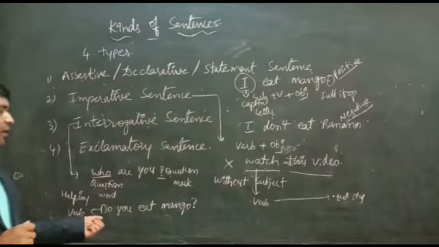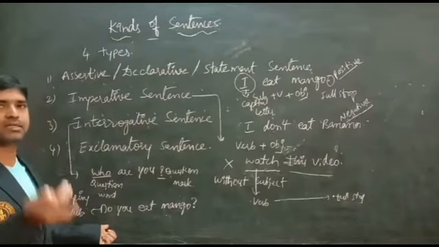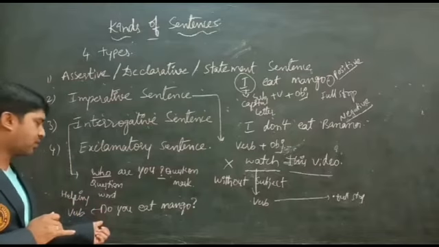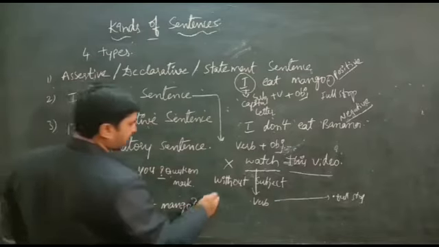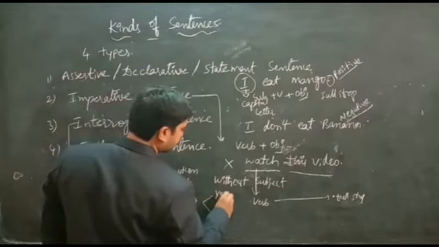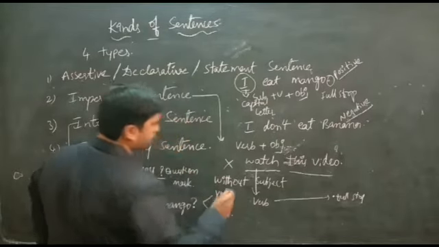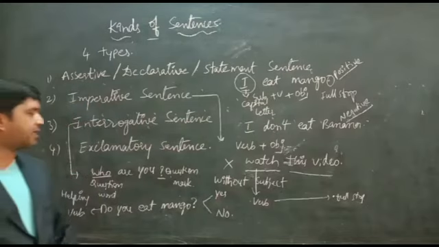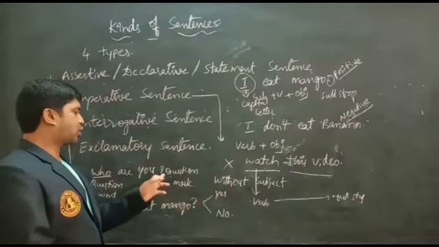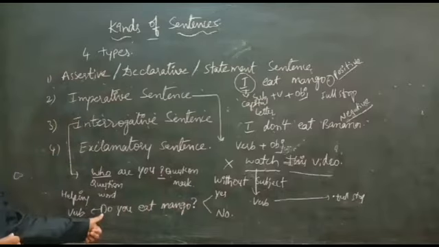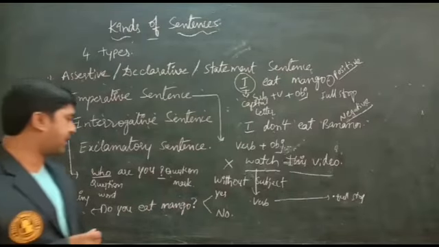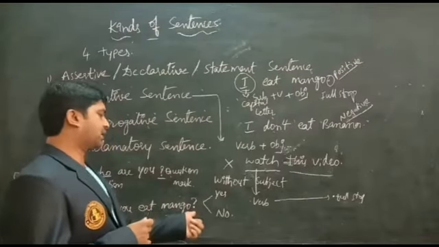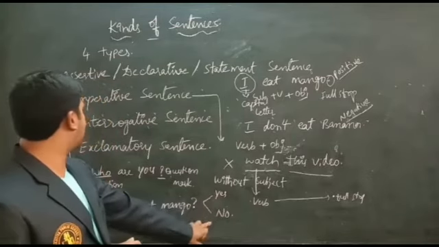Here the possibility is there to ask the question with the helping verb. And this type of questions we are calling yes or no type questions. Here the question starts with the question word and ends with question mark. And it's a possibility to start with the helping verb and ends with the question mark. This type of questions called yes or no type question.